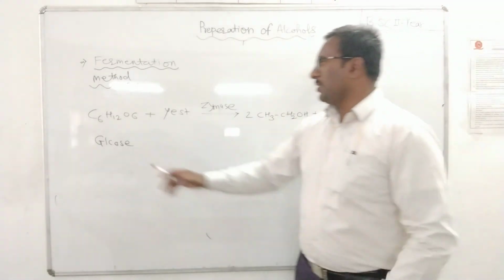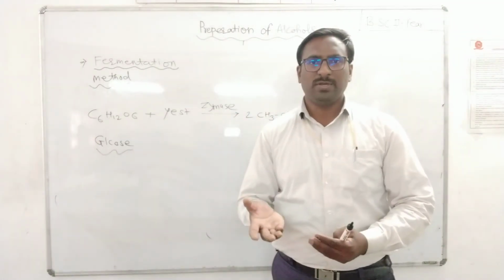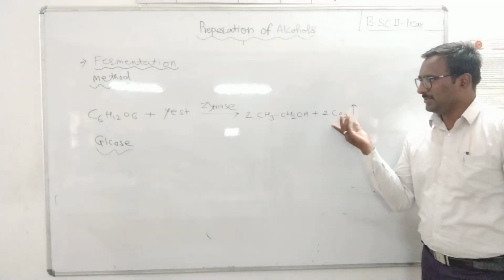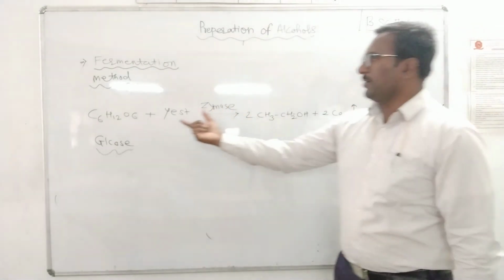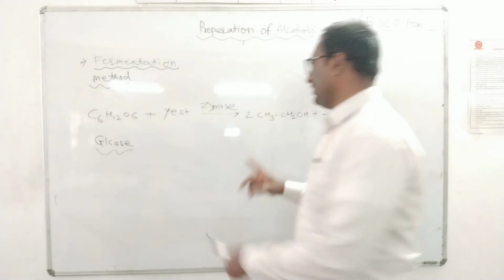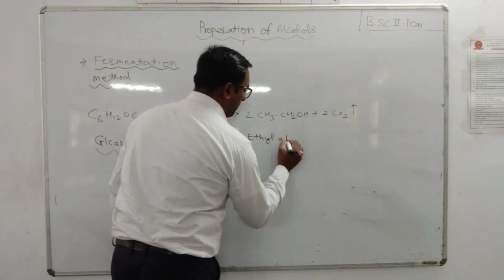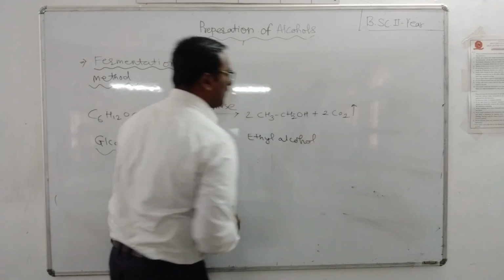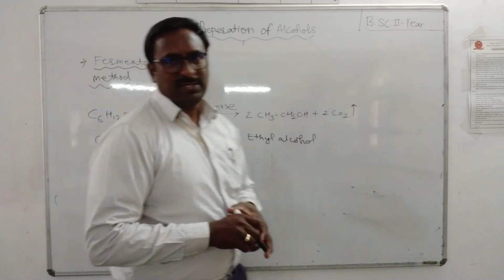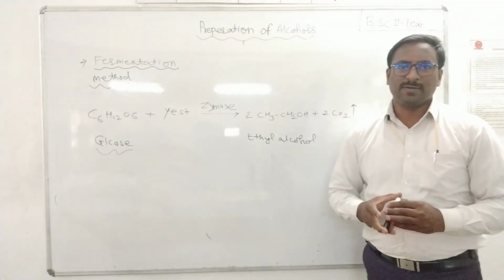There is appearance of froth, and that froth is due to the evolution of carbon dioxide. Glucose is converted into ethyl alcohol. Industrially, the fermentation process is used for the preparation of liquor and ethyl alcohol.